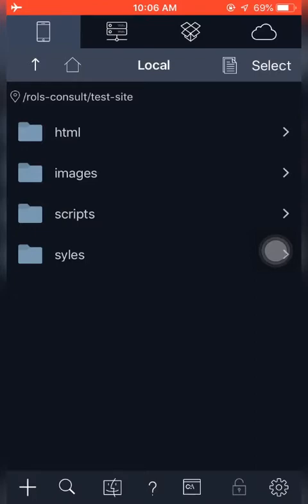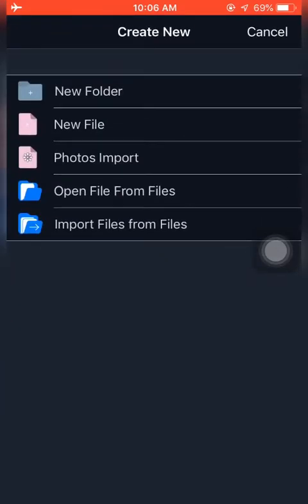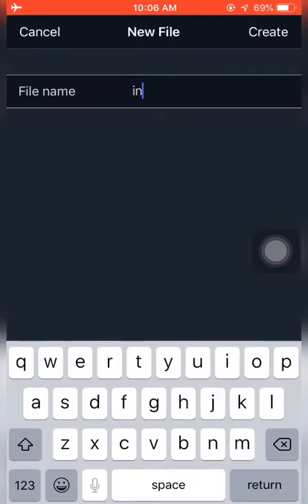Sorry for that. Let's go up. I have HTML. I have images, scripts, styles. Then let me go into HTML. They said there is no file and there is no folder. So I'll create a new file, which is my second option. I click on that, and this one I will name it